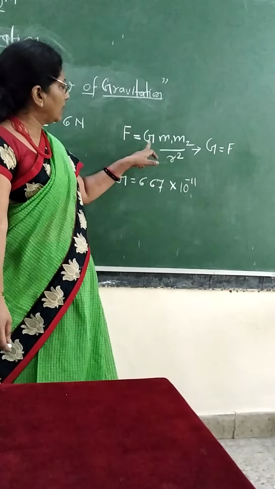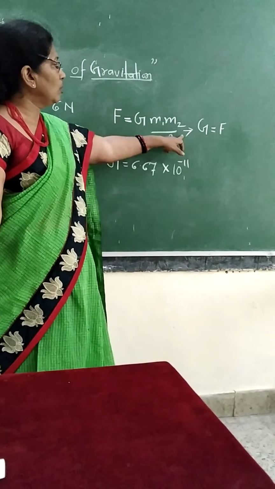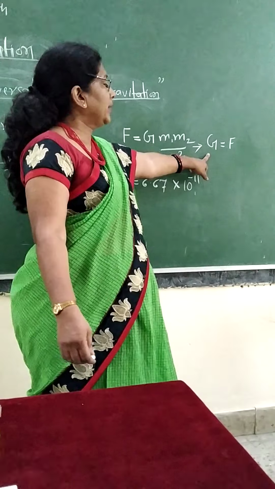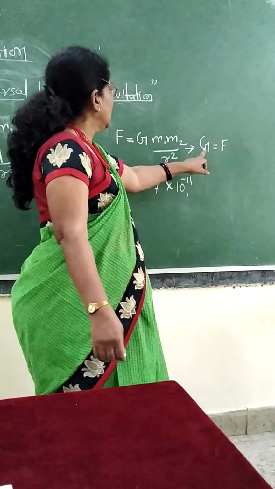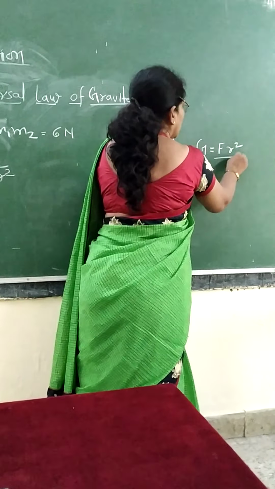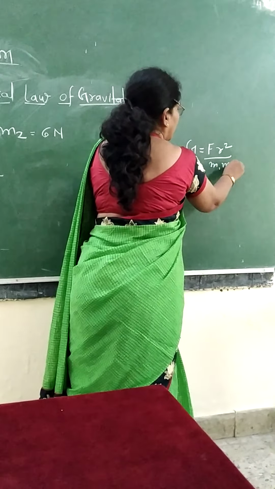So after rearranging this formula, we will get the value of G, or we have to calculate the units of G. Here the formula will be F r square upon m1 m2.